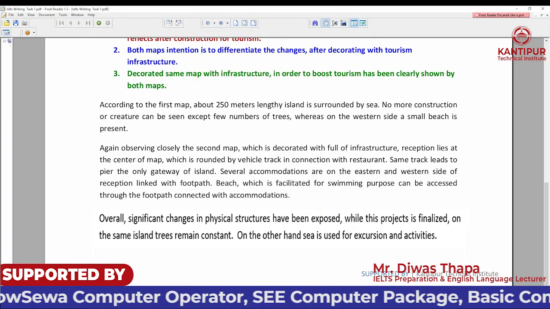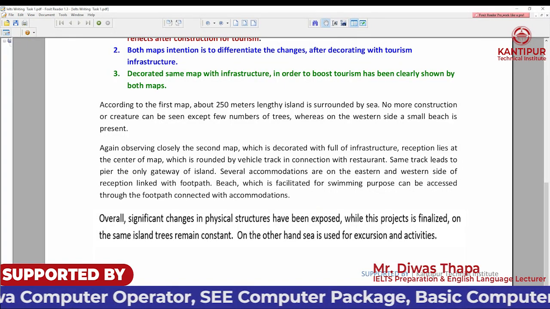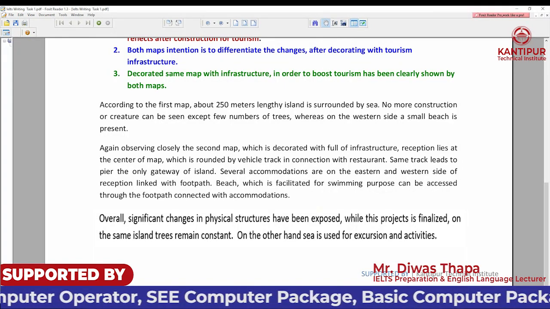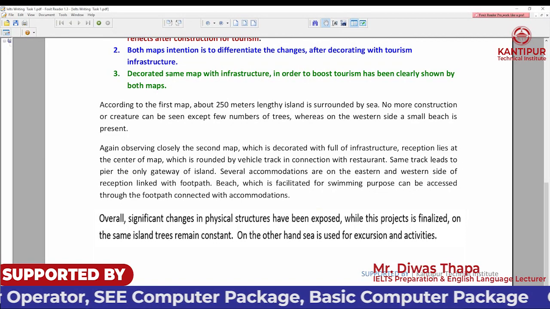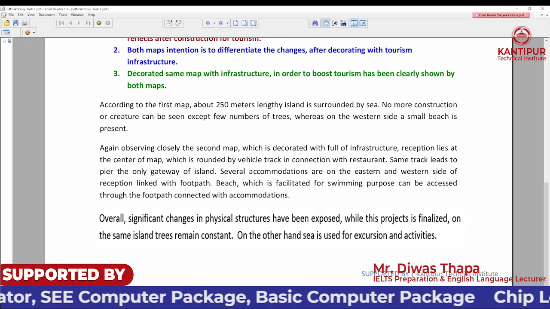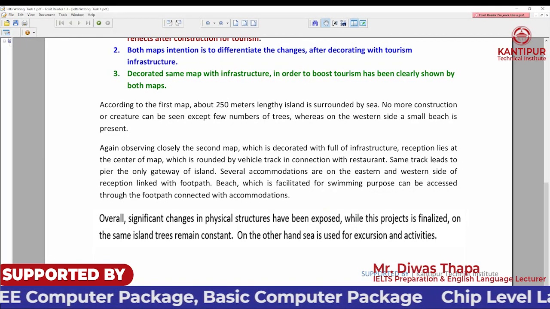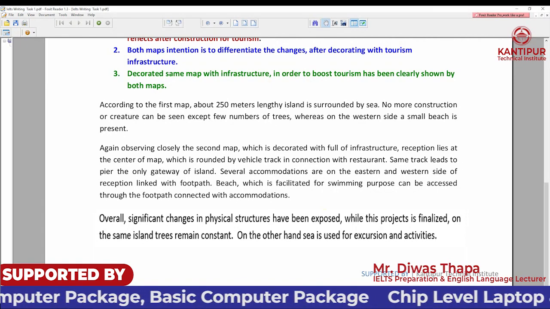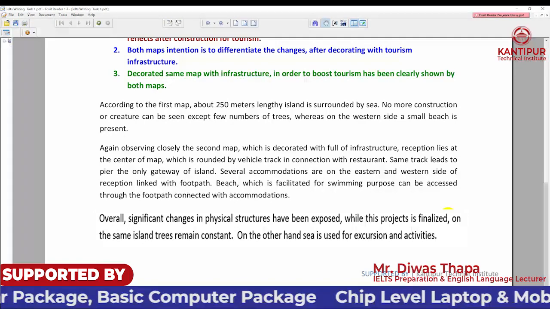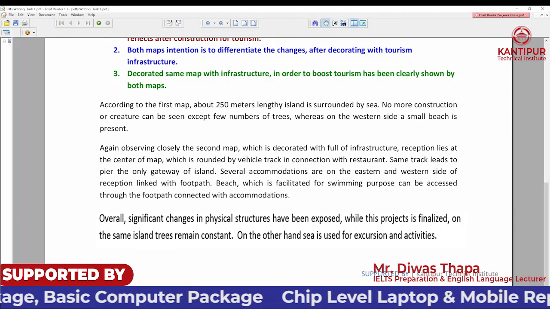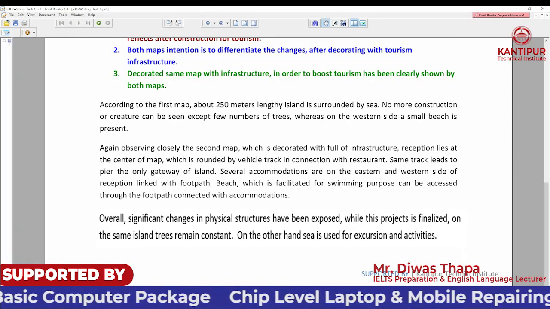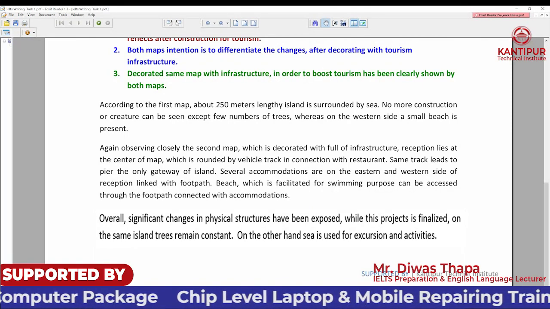How can you compare things? Well, you can compare things on three aspects: what's same, what's similar, and what's different. These are the three aspects we can compare things. So here I'm trying to do the same thing. While the project is finalized on the same island, this island is same, trees remain constant.